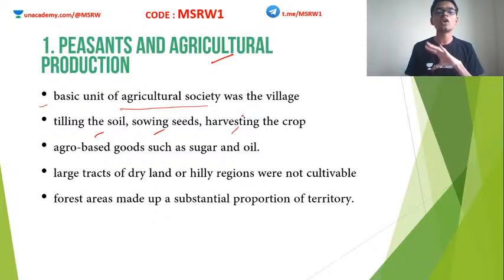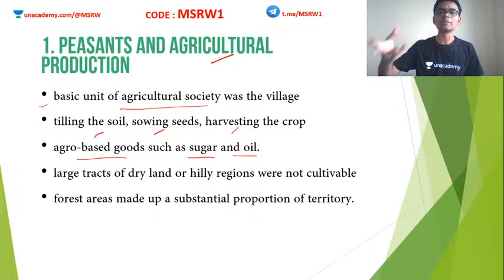But along with the normal practices, some agro-based goods such as sugar and oil also became very prominent. Usually people cultivate rice, wheat. These are the usual cultivations. Why? Because these are the common diet of Indians. But sugar and oil became extremely important around this time. Why? Because these two were commercial crops, especially produced for the purpose of exporting.